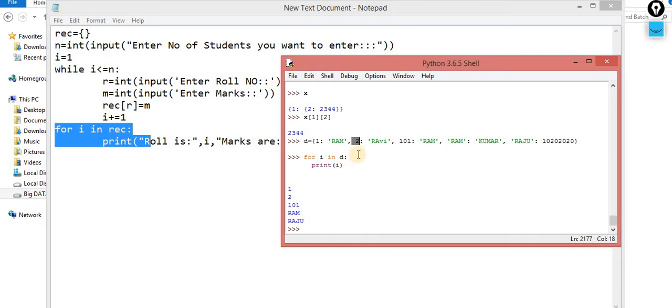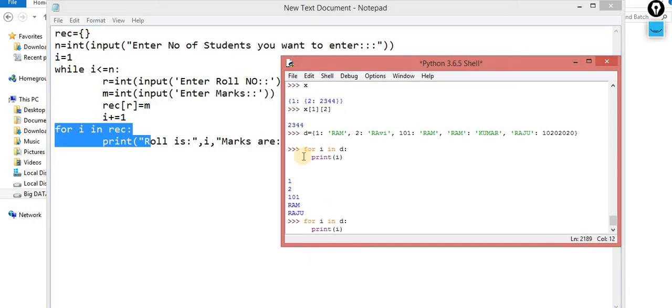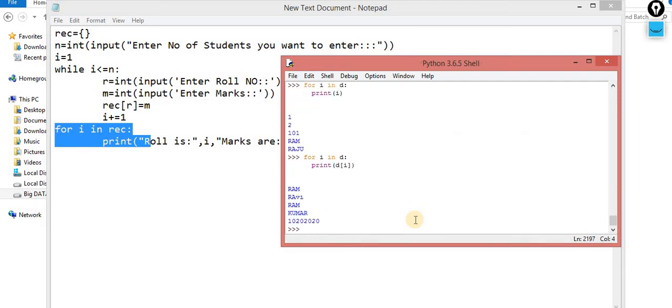Now what can I do? I want the value as well. For the same, you captured the key. Now you have to pass the key into the dictionary. When you pass the key into the dictionary, automatically that respective value will be there. So what I did is D of I. I starts with value 1, and the value for 1 is Ram. Then I becomes 2, I pass this as the key, and you will get Ravi. For 101 you will get Ram, for Ram you will get Kumar, for Raju you will get this value. Now check it out. Now you are getting the values.